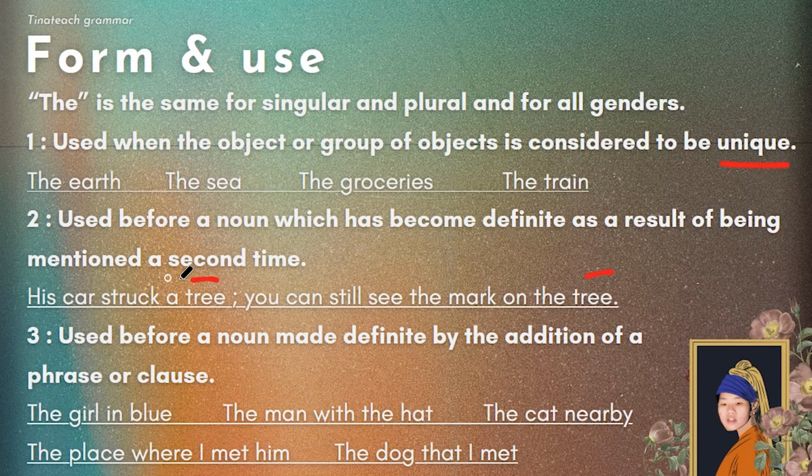His car struck a tree. You can still see the mark on the tree, okay? It is also used before a noun made definite by the addition of a phrase or a clause. So part of a sentence, not the sentence itself. The girl in blue. The man with the hat. The cat nearby. You get my point.